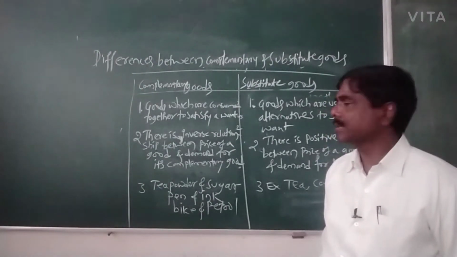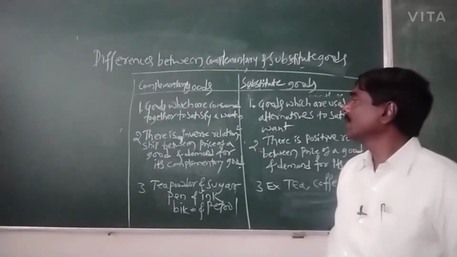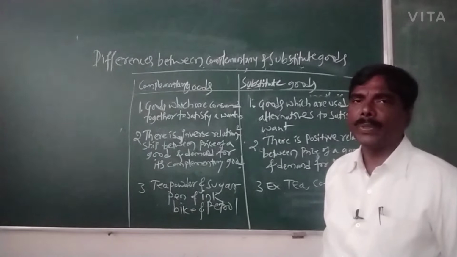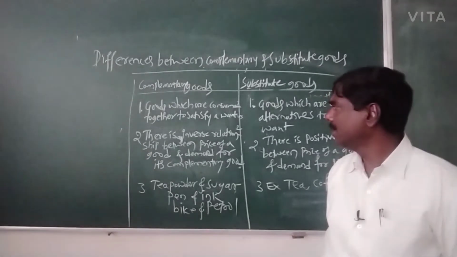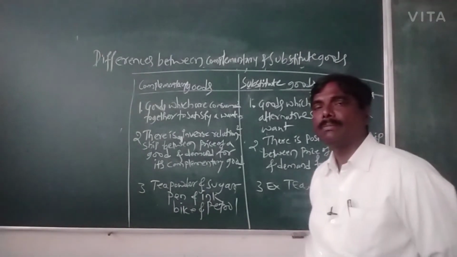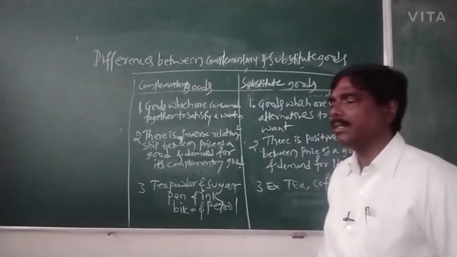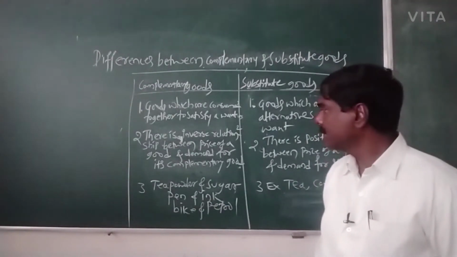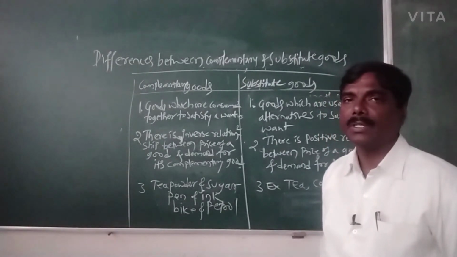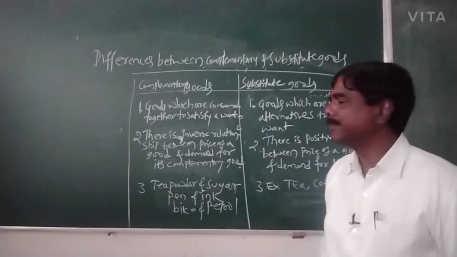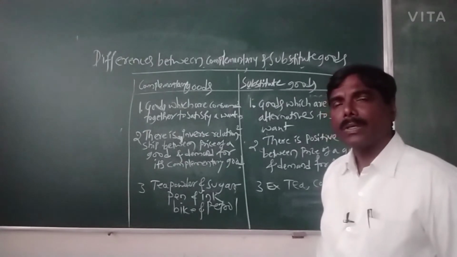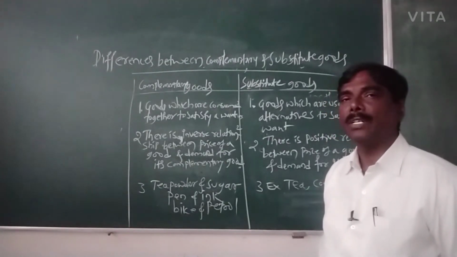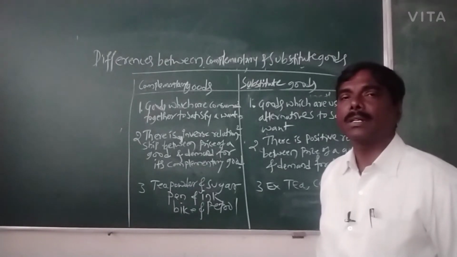So there is an inverse, opposite relationship between the price of a commodity and demand for its complementary good.